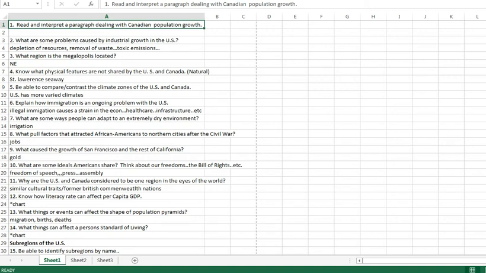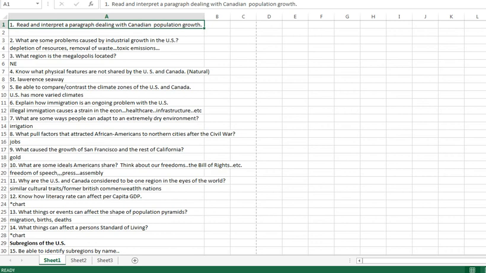Twelve, know how literacy rate can affect per capita GDP. I talked about that in class. That is going to be something where there's a chart with literacy rates written down, and next to it per capita, how much money they're bringing in for that country, and how one can directly relate or correlate to the other. So it's another chart.